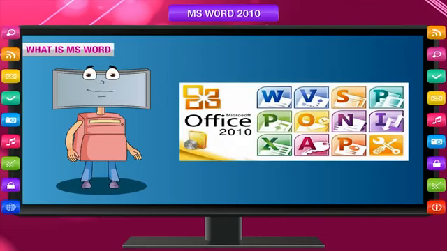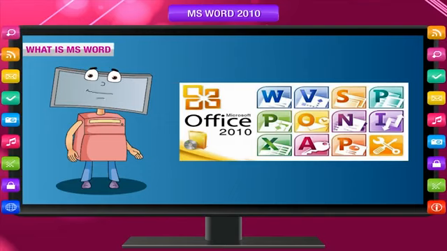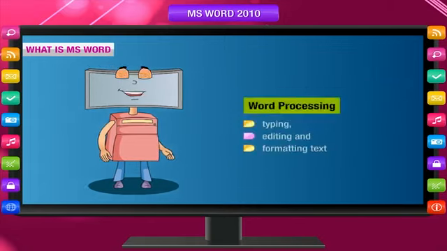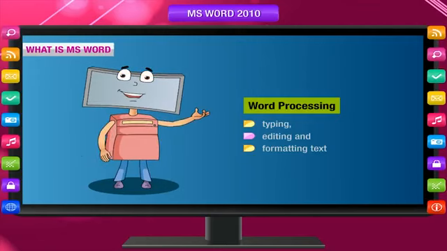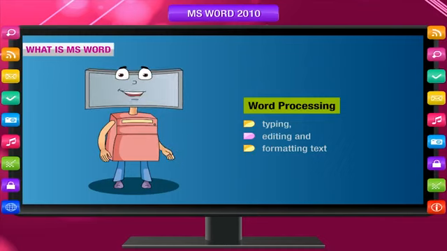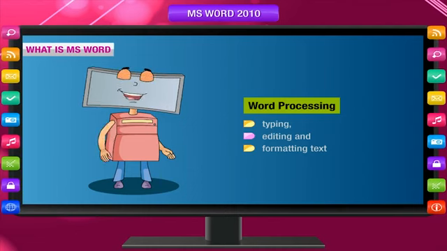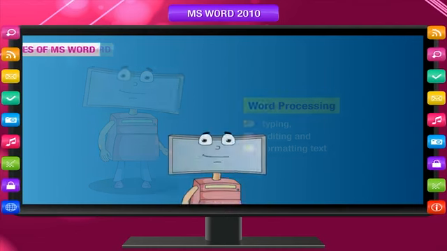Microsoft Word 2010 is a part of Microsoft Office 2010, which is a group of application software that are generally required in an office. Word processing means typing, editing, and formatting text. A word processor is software that allows you to produce documents quickly and efficiently by providing the user features like typing, editing, formatting, and checking spelling and grammar.